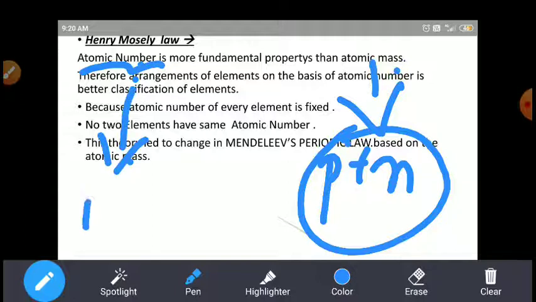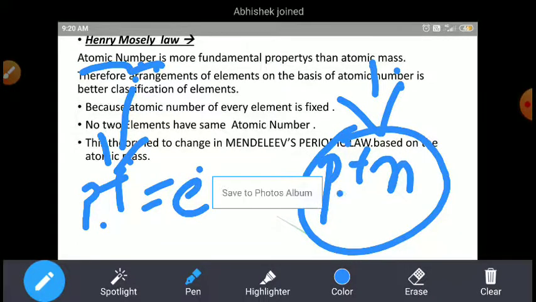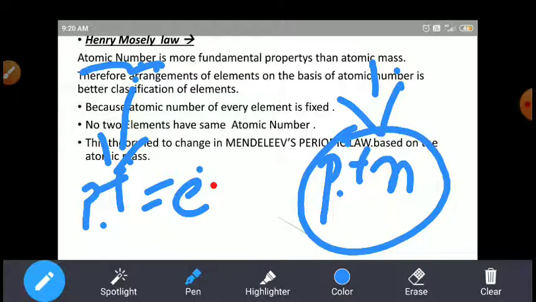So atomic number means the number of protons equal to the number of electrons. Atomic mass means the protons and neutrons collectively are called the atomic mass.